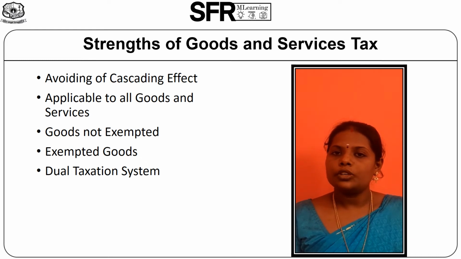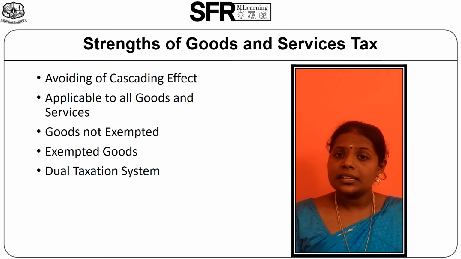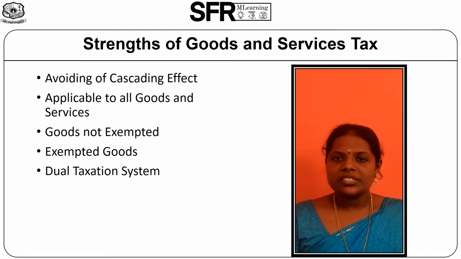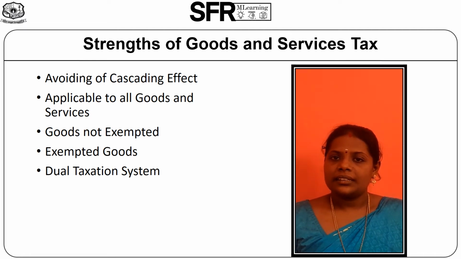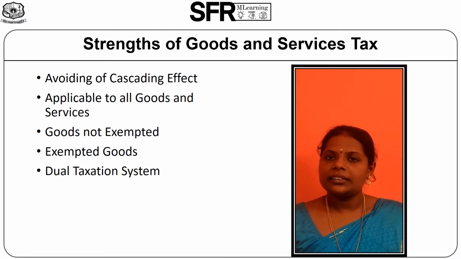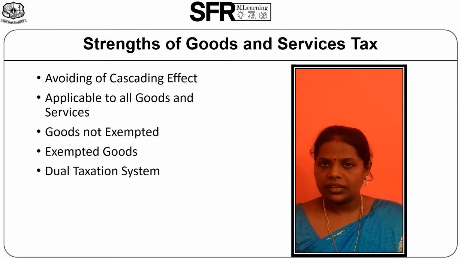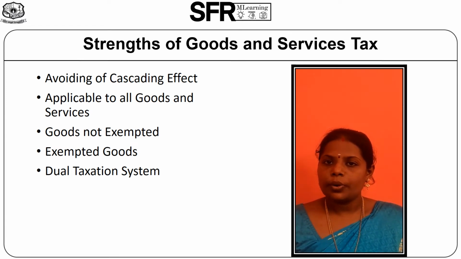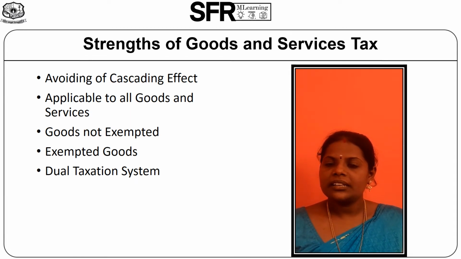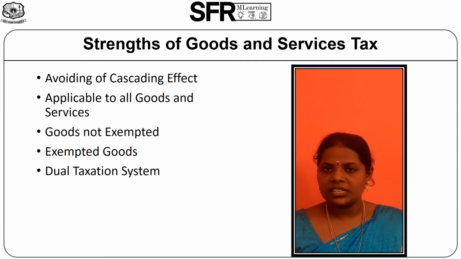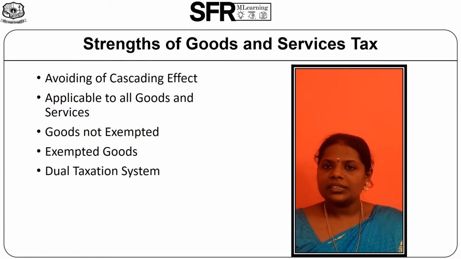The next one is applicability to all goods and services. GST is applicable to all goods and services except some exempted goods. Goods not exempted: tobacco is not exempted from GST and is treated as a sin good, and it will come under the category of central excise duty. Goods exempted: petroleum products, natural gas and other crude oil products are exempted under GST till the recommendation of the GST Council in India. But some products like alcohol, electricity and real estate are completely exempted under GST.